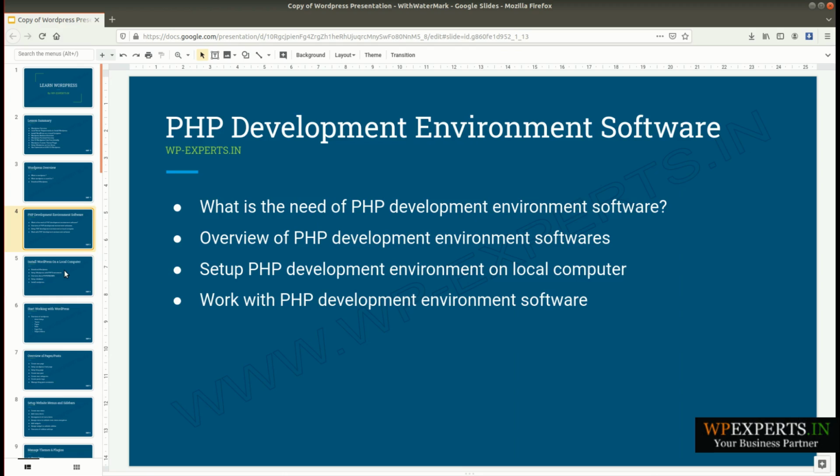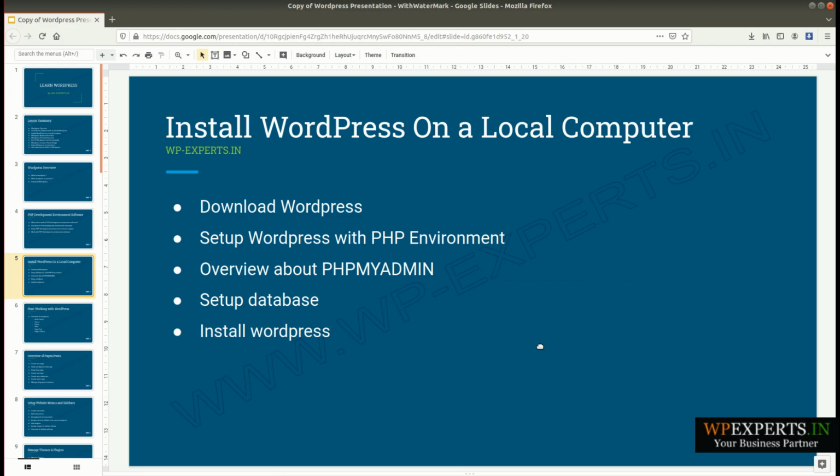So today's topic is installing WordPress on a local computer. It is a very important topic for the WordPress learner, because we are going to explain all the steps: where you can download WordPress and how you can set it up with local environment software.